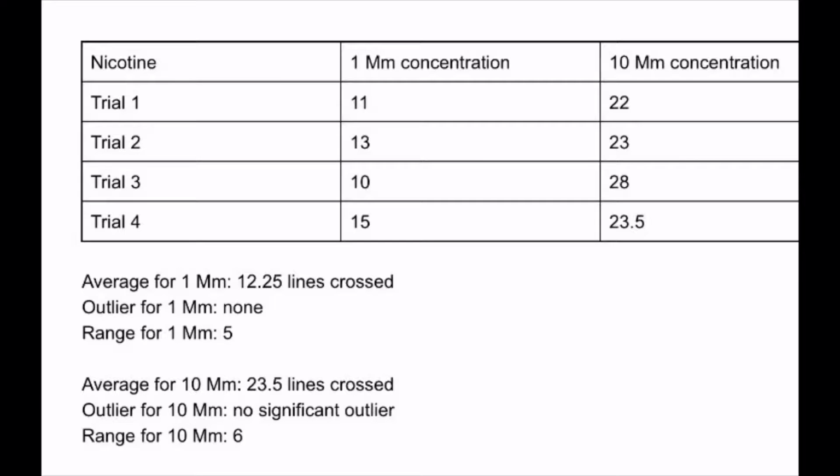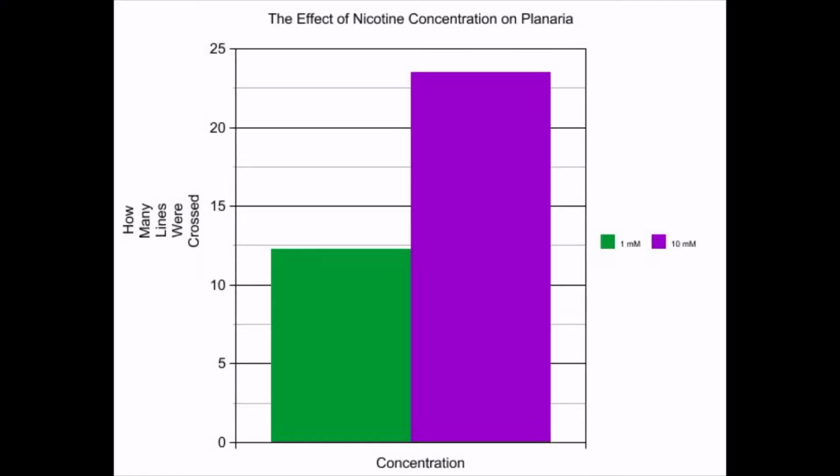Helen was wrong. In the higher concentrations of nicotine, it was found that there was more movement because nicotine is a stimulant. This graph clearly shows the effect of the stimulant. There was a large range between concentrations.